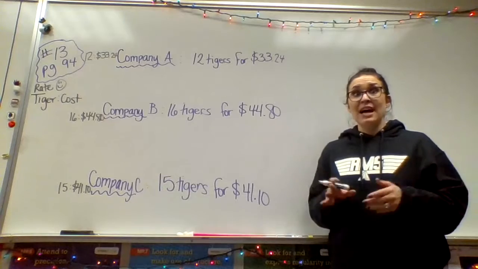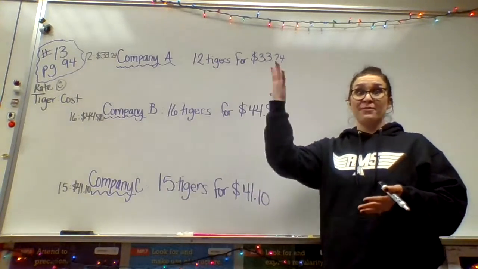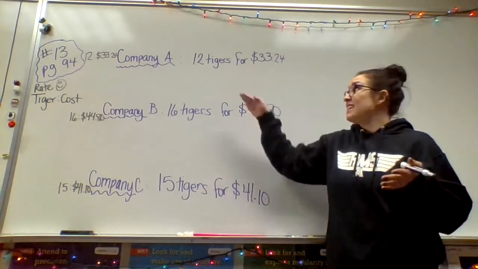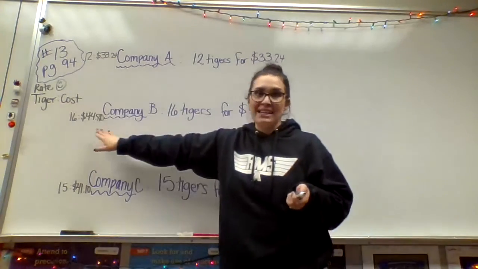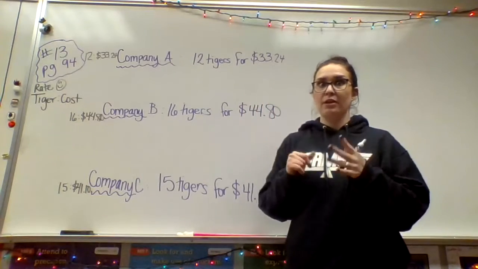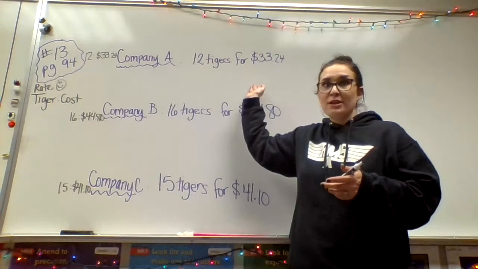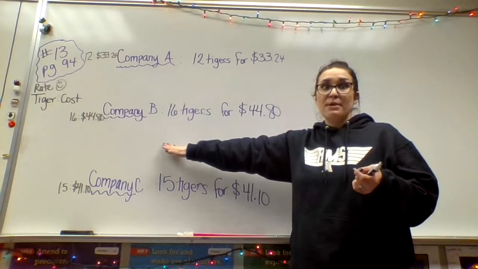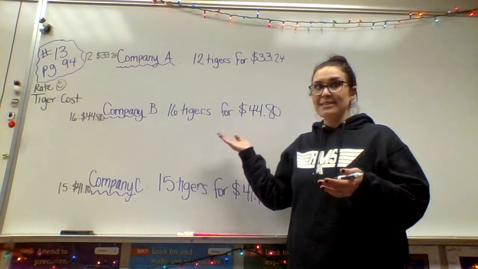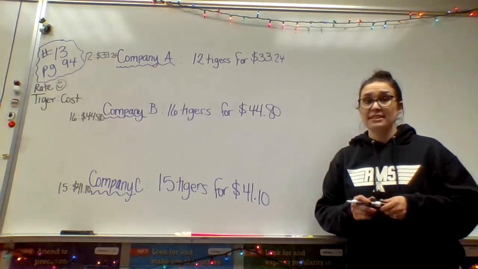But what I did was I took the picture, and you know that Mrs. Schlecht is not an artist, right? So I just transferred the information from those pictures into these phrases. And then also in black next to it, I wrote it as a ratio. I know it's kind of tiny, but we're going to keep working on it and it'll get bigger, okay? So in company A, I can get 12 tigers for $33.24. For company B, I can get 16 tigers for $44.80. And for company C, I can get 15 tigers for $41.10.